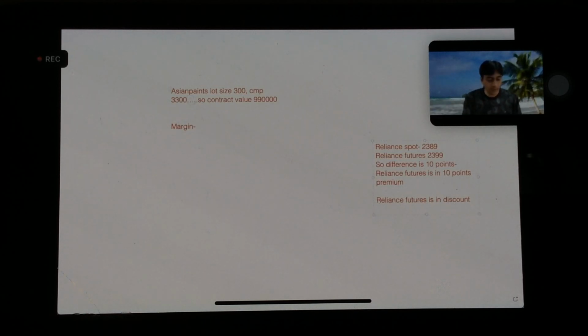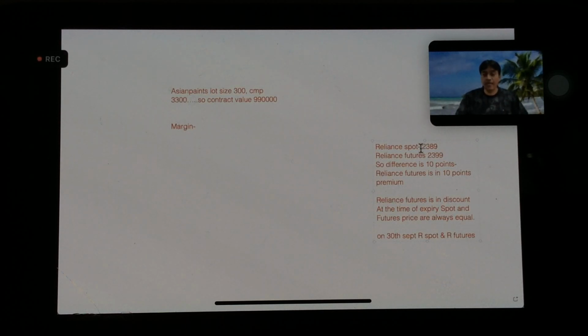For this, we should know that at the time of expiry, spot and futures price are always equal. That means on 30th September, spot and futures both will be equal. Reliance spot and Reliance futures both will be equal. So how can we take benefit of this?